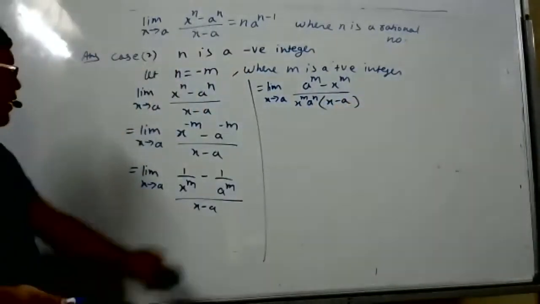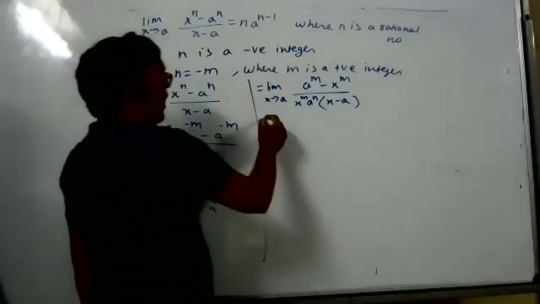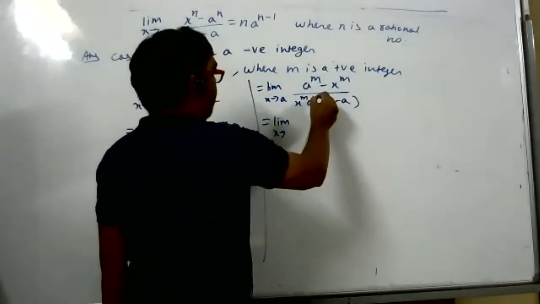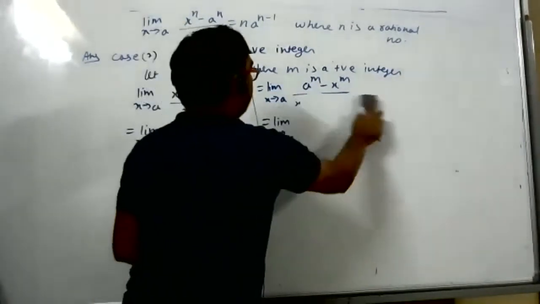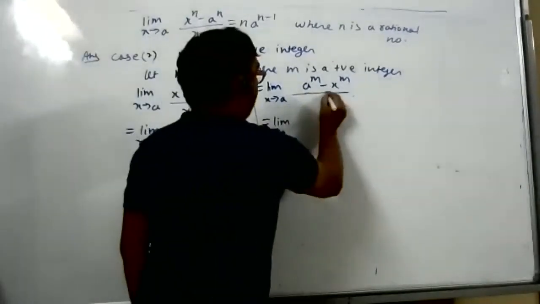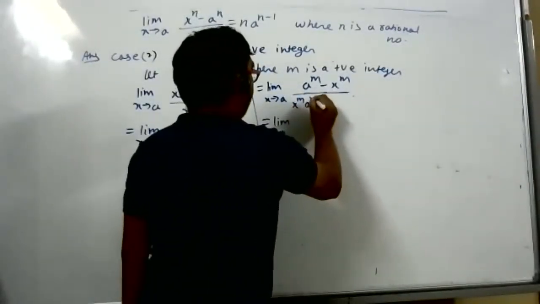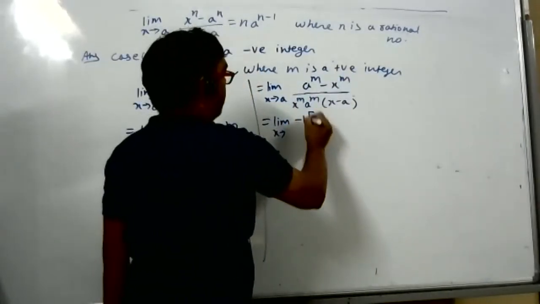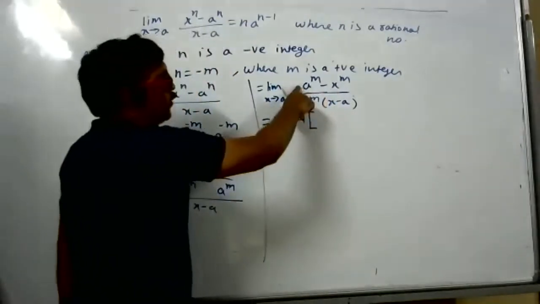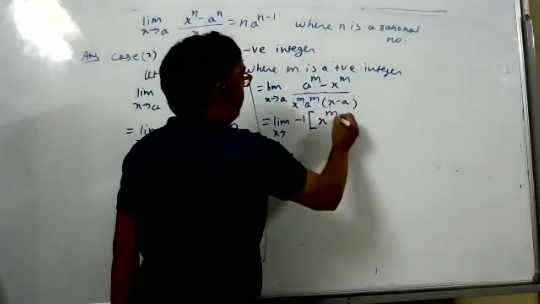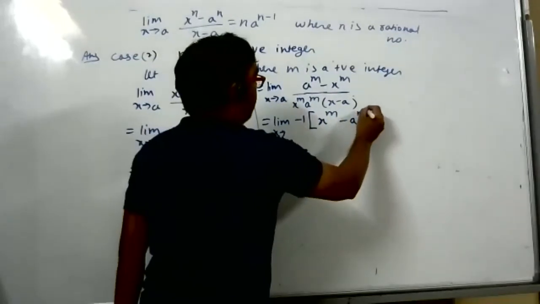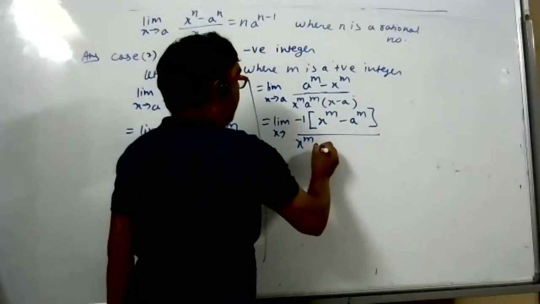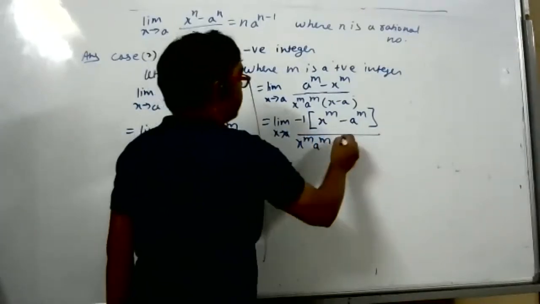Yes, understood now, x minus a will go here. Now from the numerator I'll take minus common. How did you get n? It's m, right? Everywhere it's m only, by mistake. Shall I write again? No, sir. x to power m, a to power m, x minus a. From the numerator, minus 1 common. Minus 1 common means what should I write now? x to power m minus a to power m, by x to power m, a to power m, x minus a.